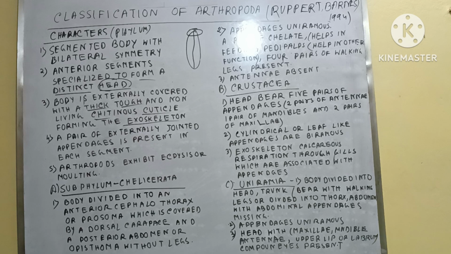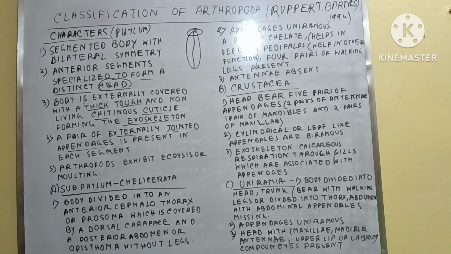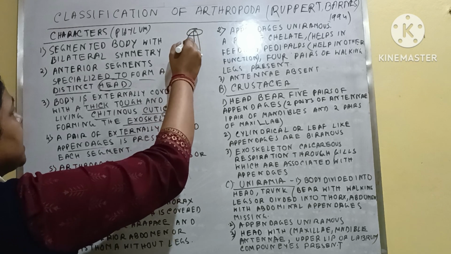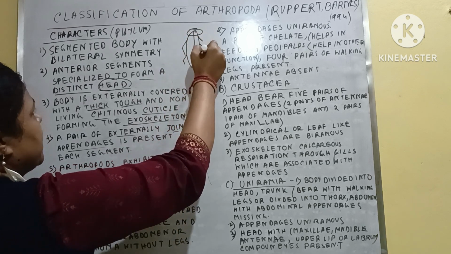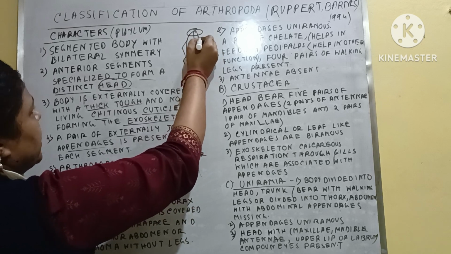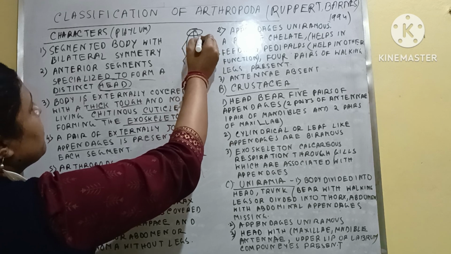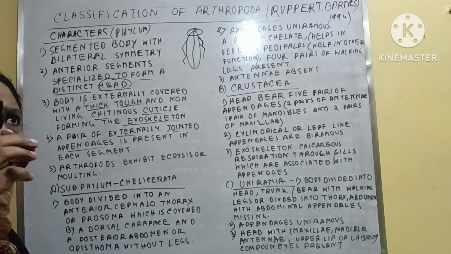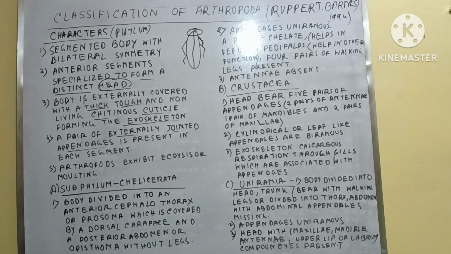Fourth one is a pair of externally jointed appendages. Okay, so jointed appendages present. Clear? Jointed appendages present. Jointed means the two parts of one appendage or one walking leg are joined here.